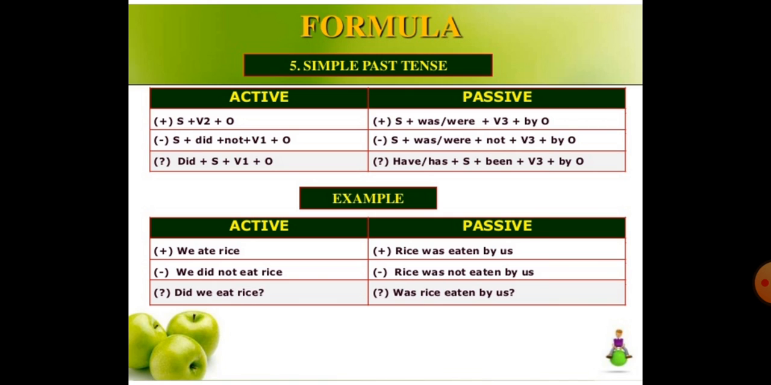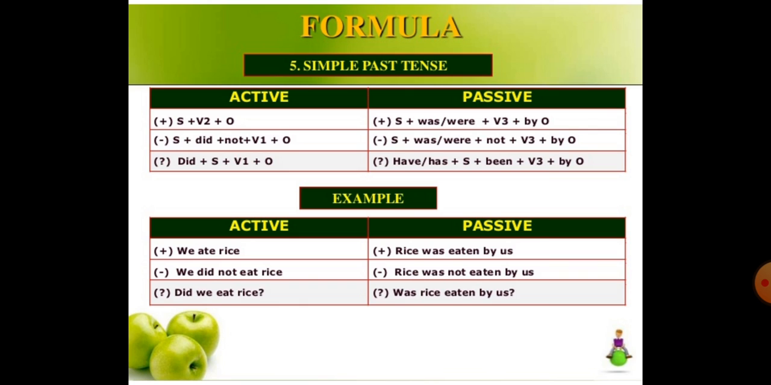Here you can see the formula, and you can easily get an idea of how to change the active into passive form in case of simple past tense. What rules apply? Like, we ate rice. Rice was eaten by us. We did not eat rice. Then rice was not eaten by us.